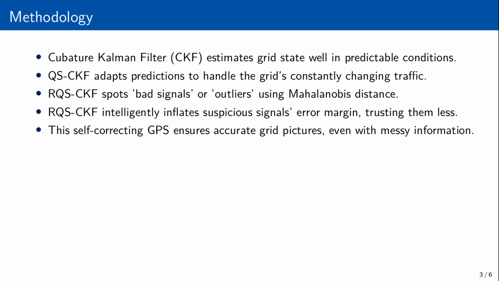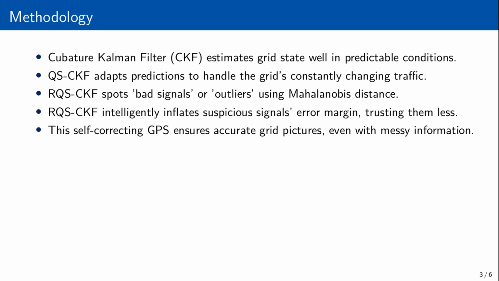Traditional GPS systems, like what we call the cubature Kalman filter or CKF, work well on a clear, predictable highway. But our modern grid is more like a bustling city with constantly changing traffic, unexpected detours, and even some faulty road signs. First, to handle the constantly changing traffic from renewable energy sources, our system, called QSCKF, learns and adapts its predictions on the fly, much like a smart GPS that adjusts its route based on real-time traffic updates.